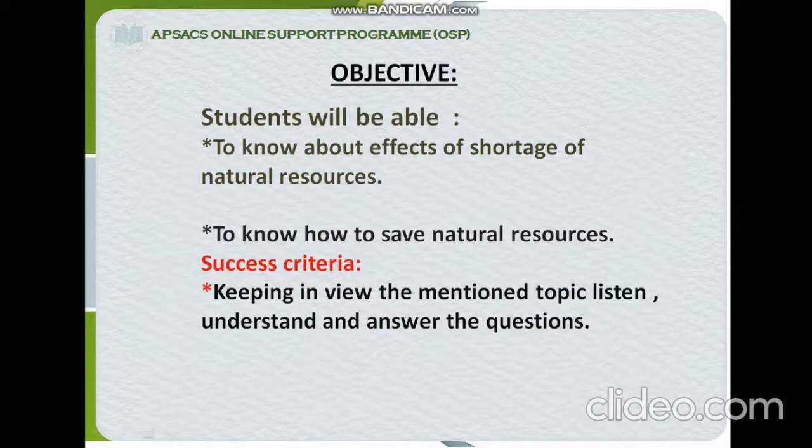Objective: students will be able to know about the effects of shortage of natural resources and to know how to save natural resources. Success criteria: keeping in view the mentioned topic, listen, understand and answer the questions.